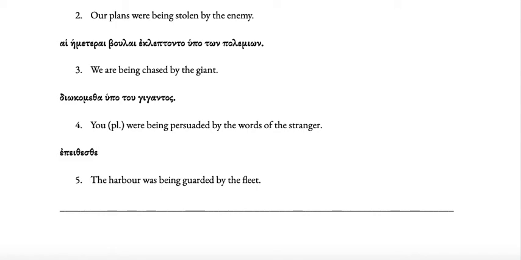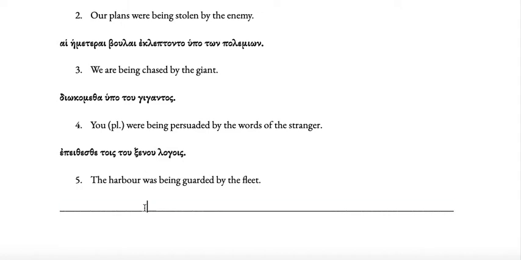And then we need by the words. Now here we don't use hupo plus genitive because words are not people. Words are things. And when you're talking about a thing, you need to use the dative of instrument. So you need to basically put the words in the dative. So the words, a word is hologos, and in the dative plural that's tois logois. Now notice I've put some space in there because we're going to do a genitive sandwich. We're going to put of the stranger in here. Now, a stranger is ho xenos, but we need the genitive here, so tu xenu, like that.